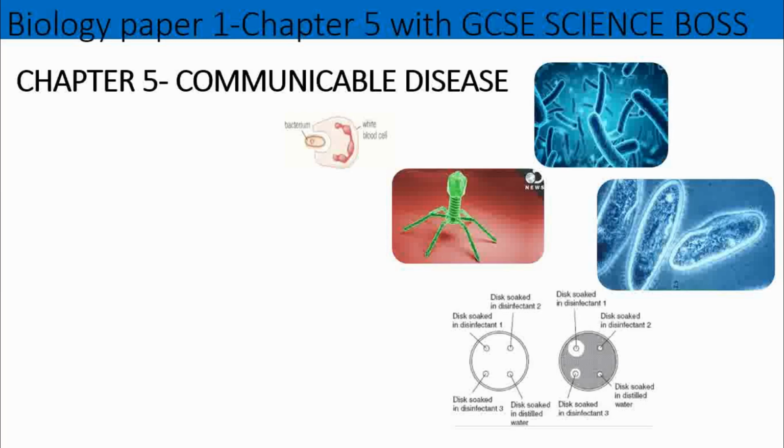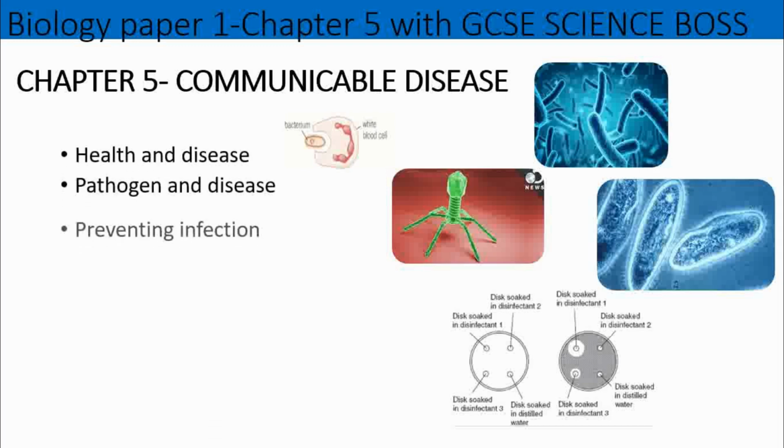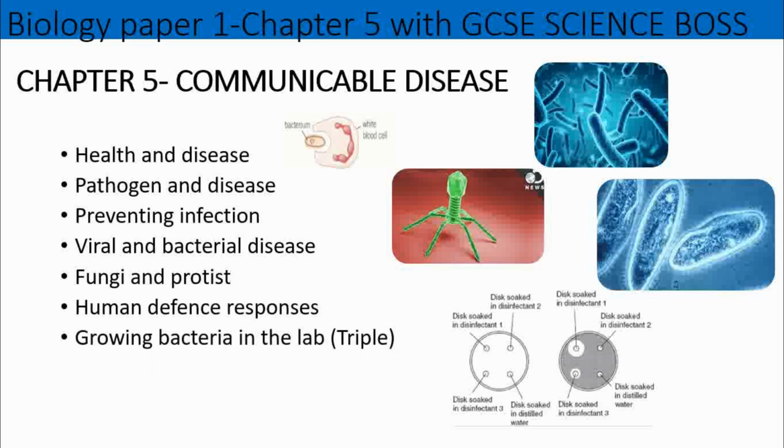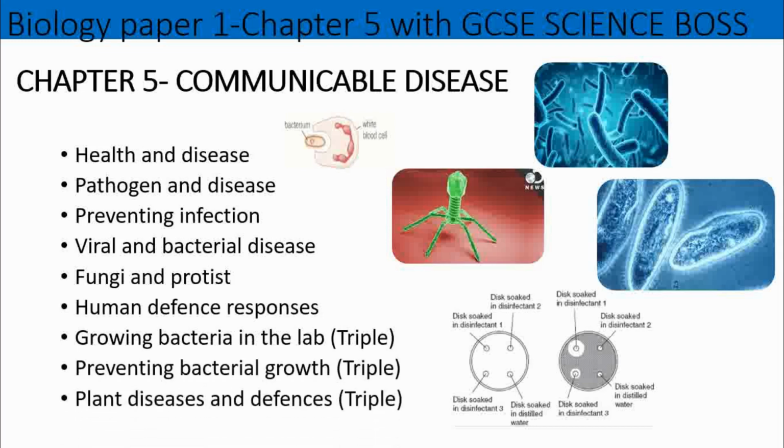In today's video, we're going to be looking at chapter 5, communicable diseases, okay? And in this chapter, you need to know about health and disease, pathogen and disease, preventing infection, so looking at the work of Ignaz Semmelweis and washing hands, all of that, viral and bacterial disease, fungi and protists, the human defense responses. And then for the triple scientists, we're going to be looking at growing bacteria in the lab, preventing bacterial growth, and plant diseases and defenses for triple science.